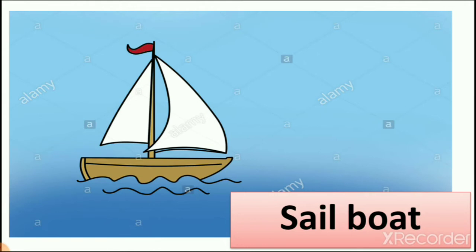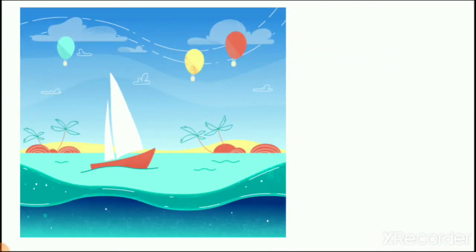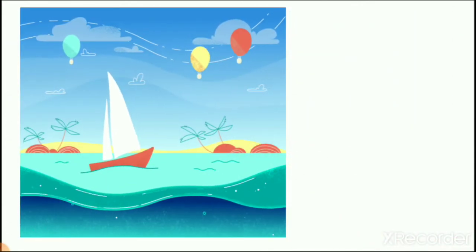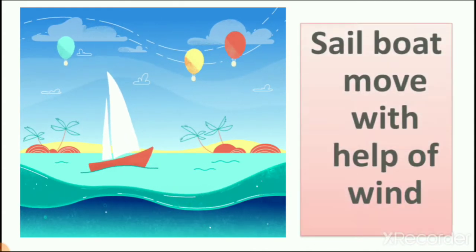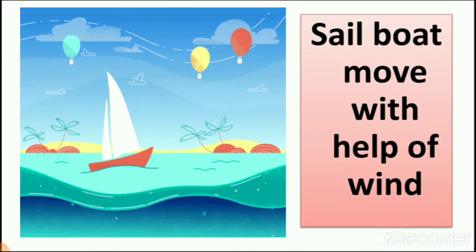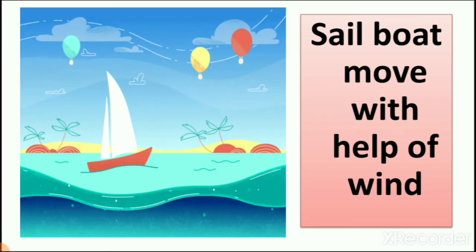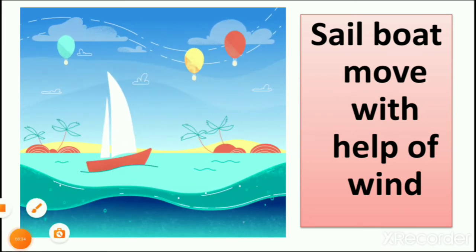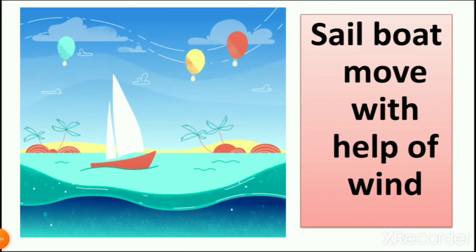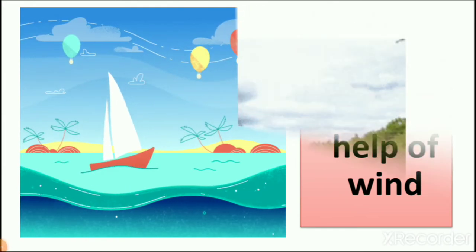When the wind is inside this sail, the boat is moved. So here you can see the picture of a sailboat which is moving. A sailboat moves with the help of wind, and moving air is called wind. We learn about this in this lesson, right?